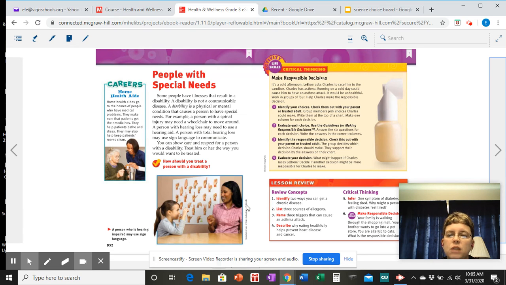So with your parents, I would like you to identify 2 ways you can get a chronic disease, list 3 sources of allergens, and name 3 triggers that can cause an asthma attack. You can write these questions down and then have your adults send them to me.